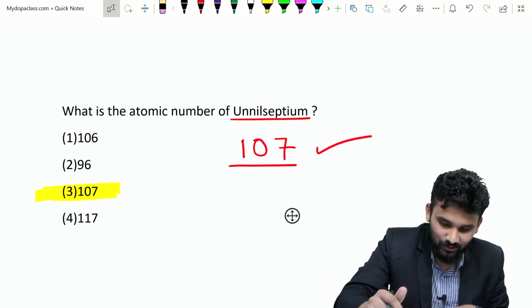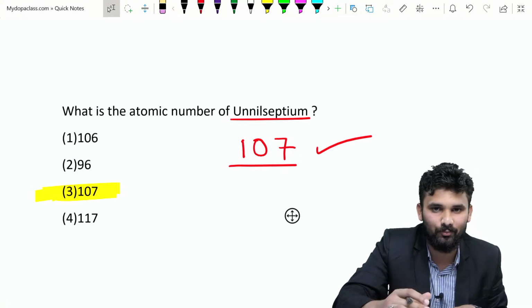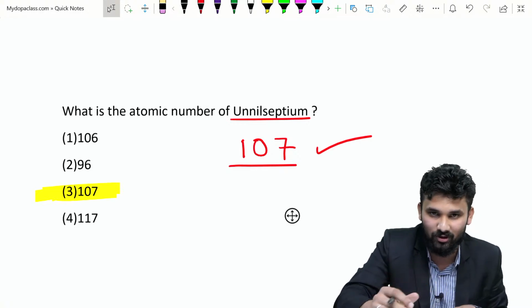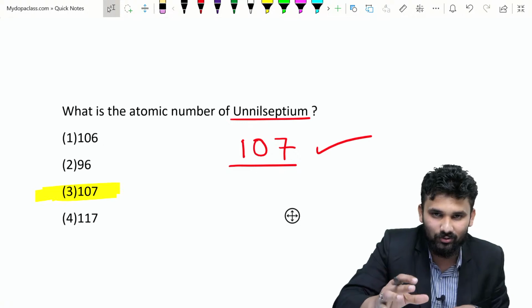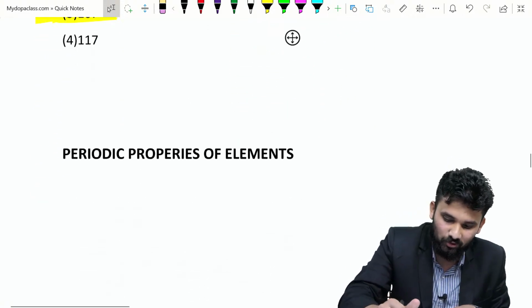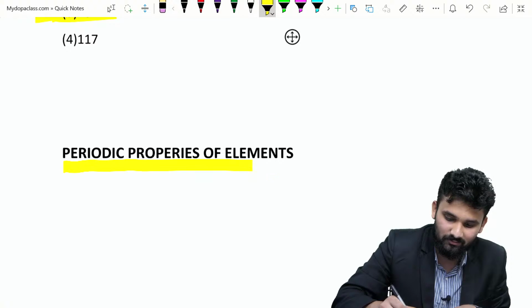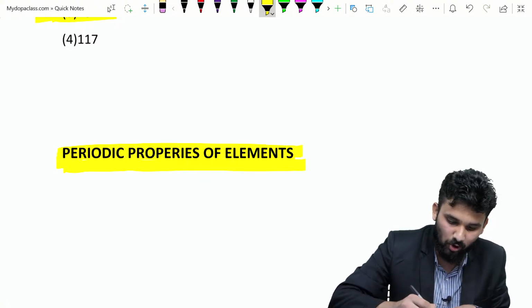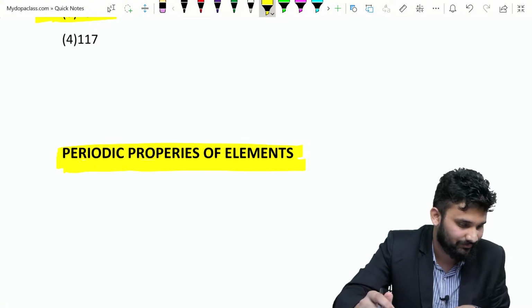So our next part is the most important part. Here I will give you some shortcuts. That is the fourth part, the most important part: periodic properties of elements.